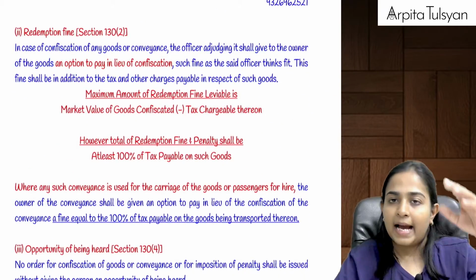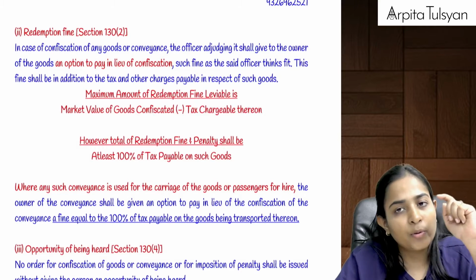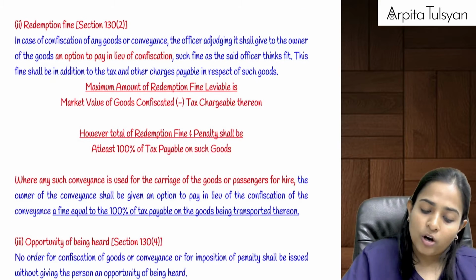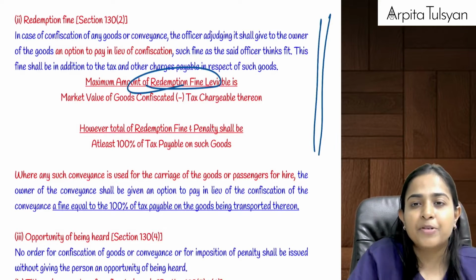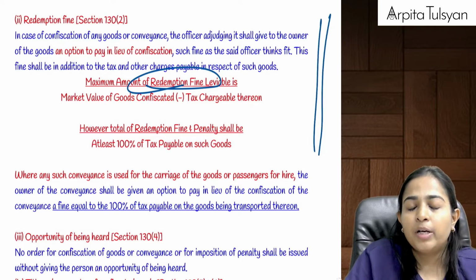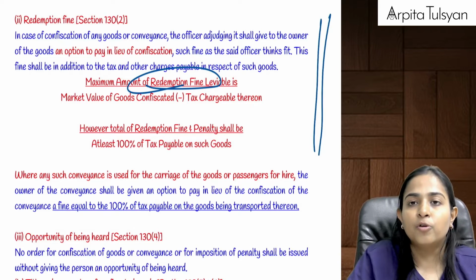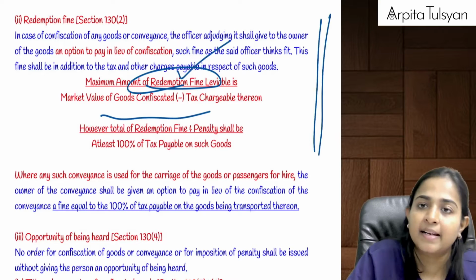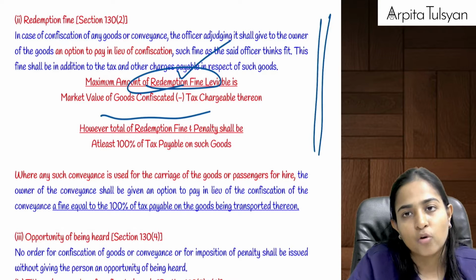Now he will be liable for penalty under section 122, that is a different thing, that is for doing something wrong. Plus his goods or conveyance will also be liable for confiscation, but we will give him an option: if you pay some redemption fine, which will be equal to the market value of the goods confiscated minus the tax payable thereon, not the cost price but the market value, you can take your goods and everything is over.